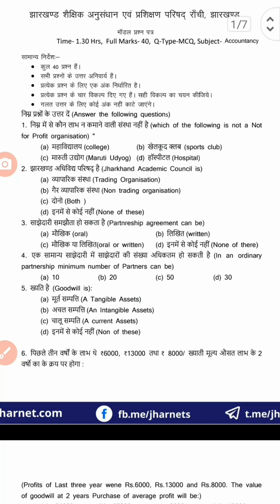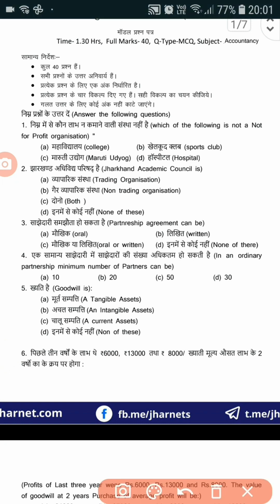Today we will discuss Jackboard Class 12 Accountancy Model Set 1 Objective. Now look at the question. Question number 1. Which of the following is not a not-for-profit organization? So the correct answer should be option C, Maruti Udyog. Now question number 2. Jharkhand Academic Council is, the correct answer is option B, non-trading organization.